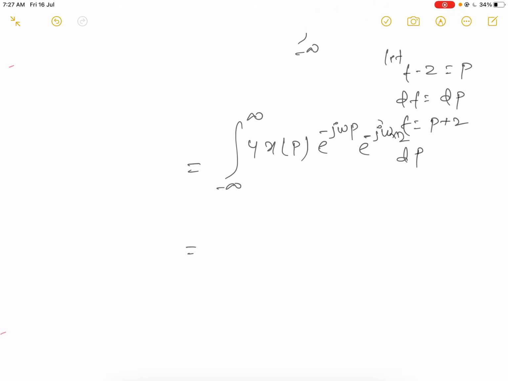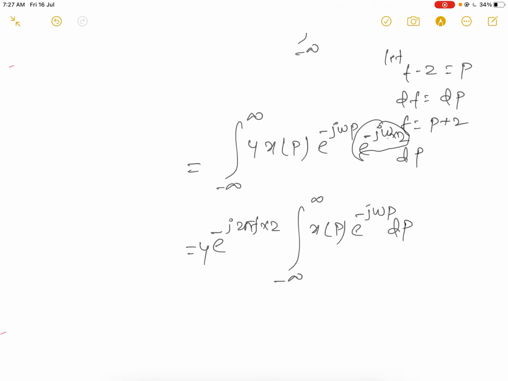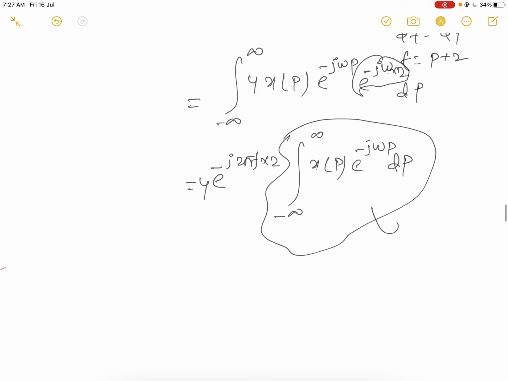Now check it. This term is constant because it does not contain p, and we have to integrate in terms of p. So it goes outside, along with the 4. The remaining integral from minus infinity to infinity of x(p) e^(-jωp) dp is X(jω).